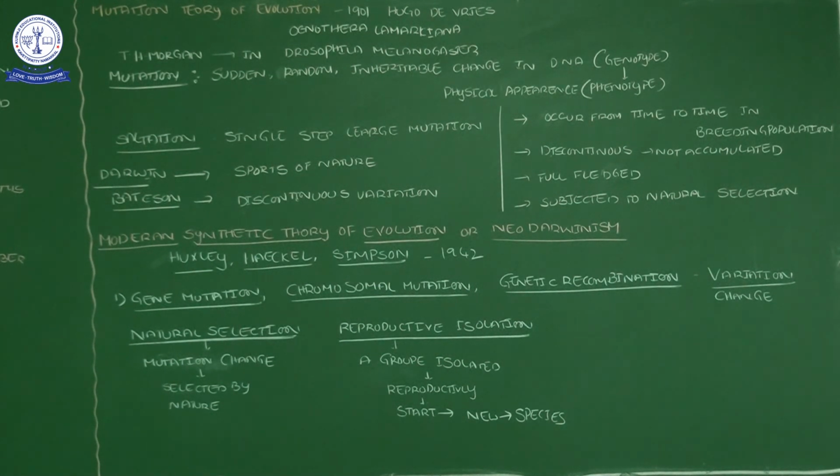Isolation means separation, but here I use the word reproductive isolation. That means one organism's reproductive system differs from another organism's. Such a thing only leads to a new species. So a group of organisms that is reproductively isolated starts a new species.